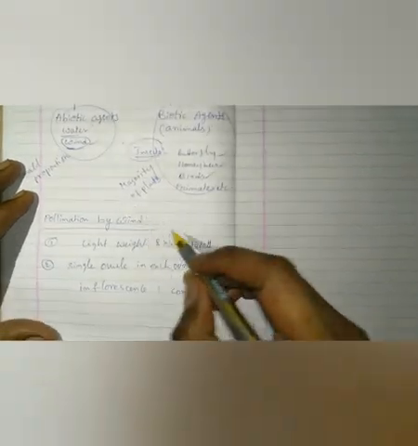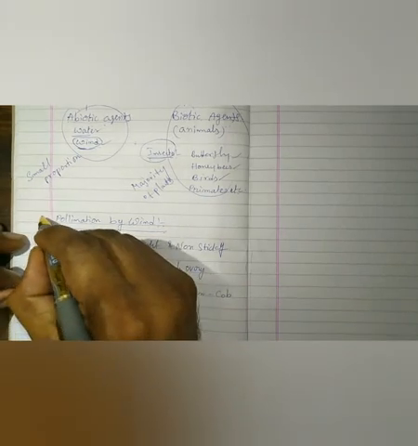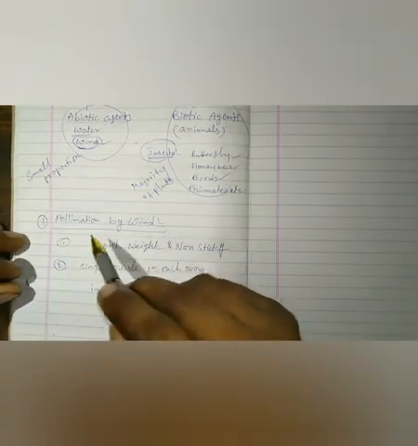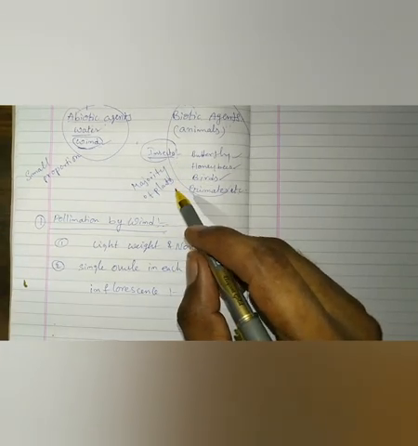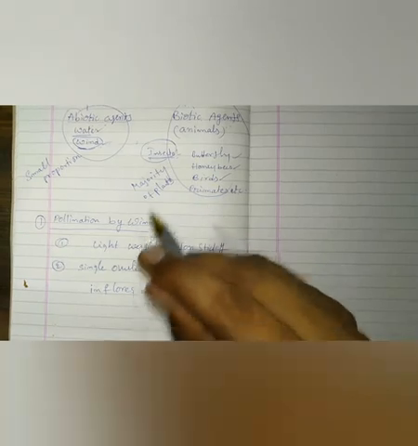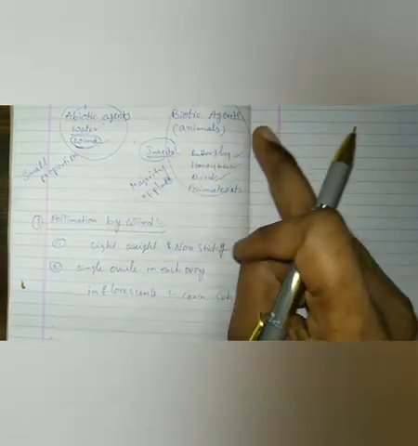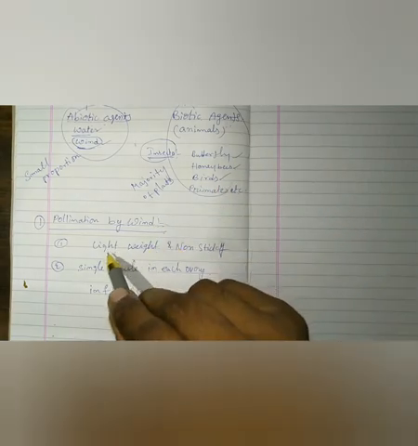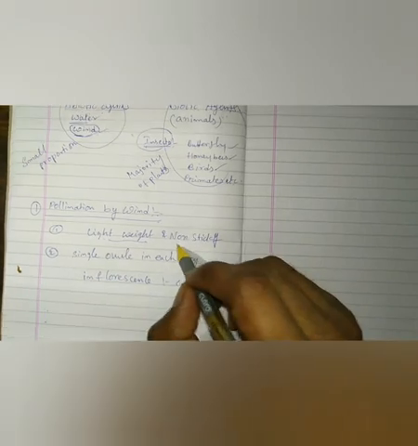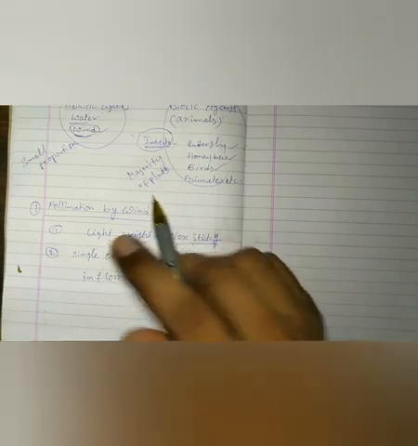Pollination by wind. Wind pollination always requires that the pollen grains are lightweight and non-sticky, so they can be transported through wind from one place to another. That means the pollen grain should compulsorily be lightweight and non-sticky, then only can it be transferred from one place to another through wind.